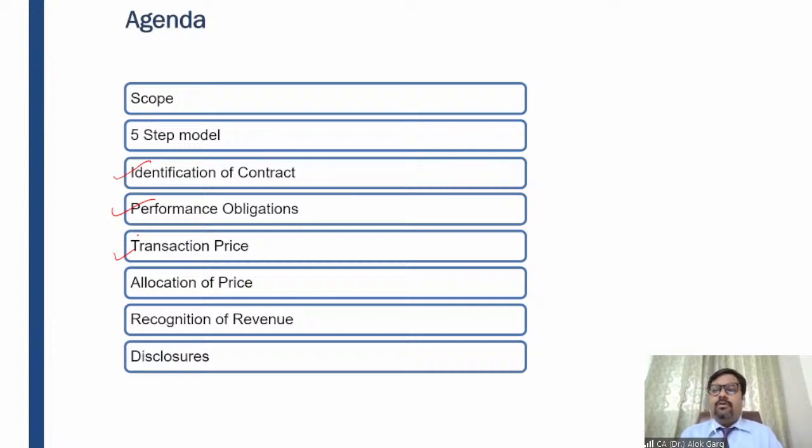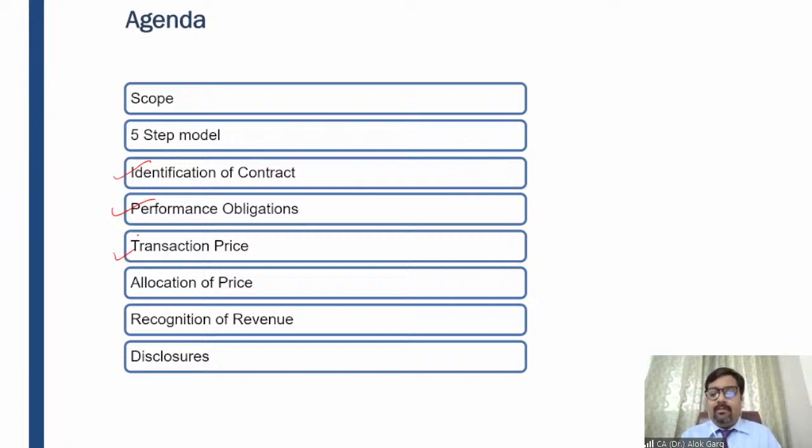When we need to identify transaction price, there are 4 aspects of it. First, fixed consideration is always fixed in the contract. There is no problem regarding the fixed contract price. But coming to variable consideration, it is something which is dependent on a future outcome or future event, which may be uncertain, right?